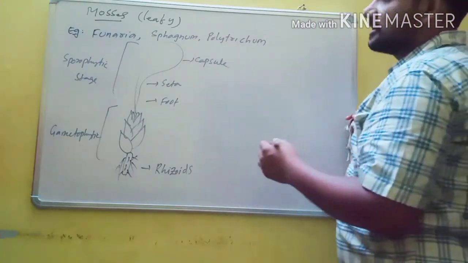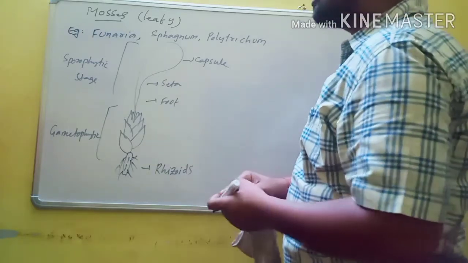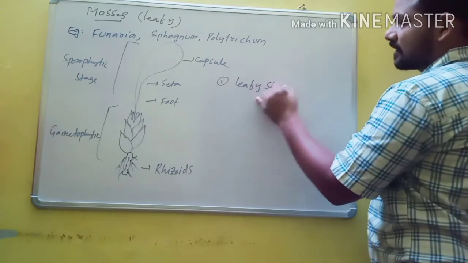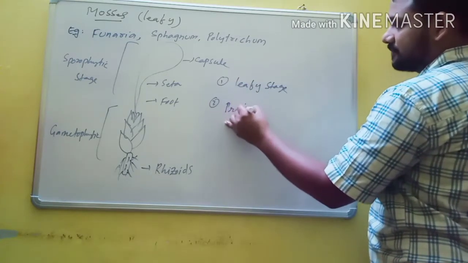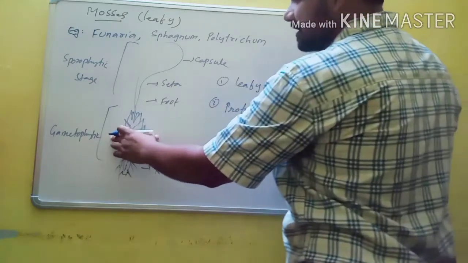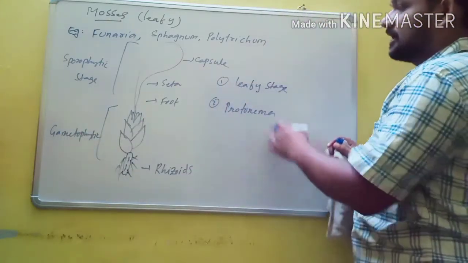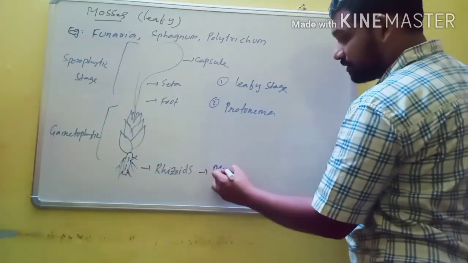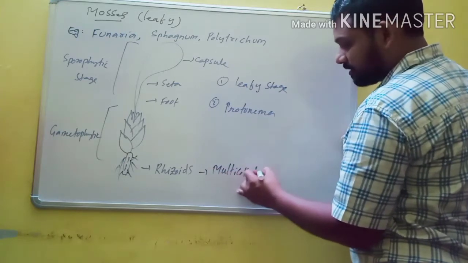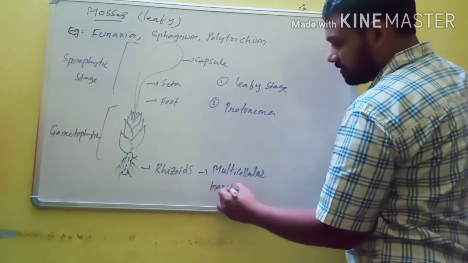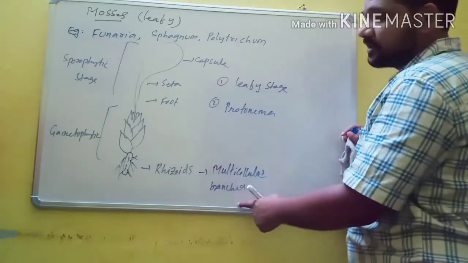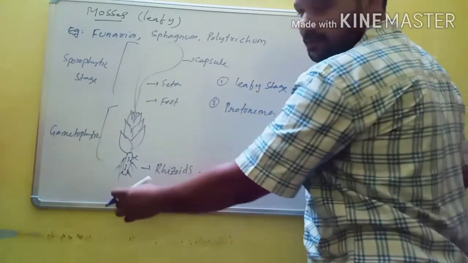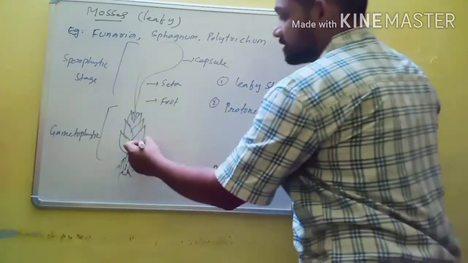In the life cycle of mosses, it predominantly has two stages. What are the two stages? The leafy stage and the second one is protonema. And the leafy stage is the dominant stage, and that is nothing but the gametophytic stage. And this gametophytic stage contains root-like structures. They are rhizoids, and here the rhizoids are multicellular. The rhizoids are multicellular and branched, whereas in liverworts they are unicellular and unbranched. But in mosses, the rhizoids are multicellular and branched. They are useful in the attachment to the substratum.